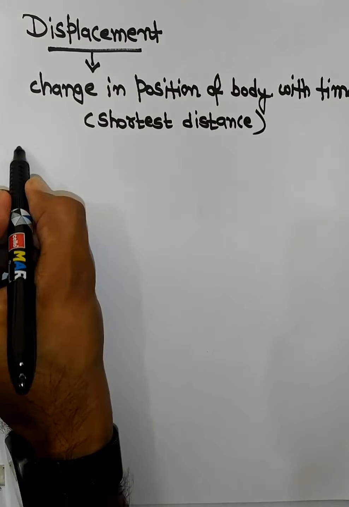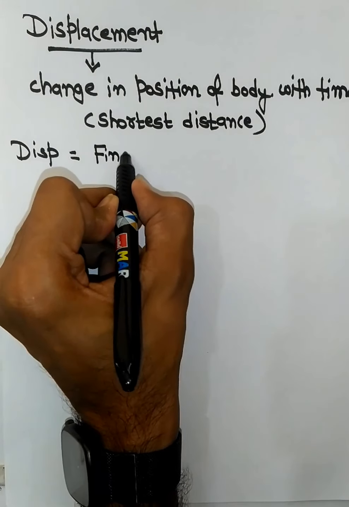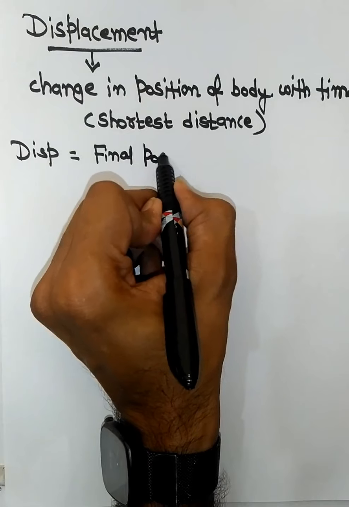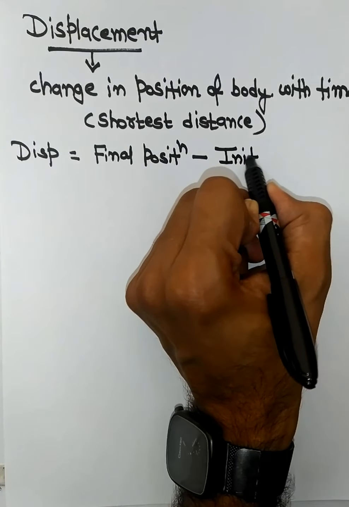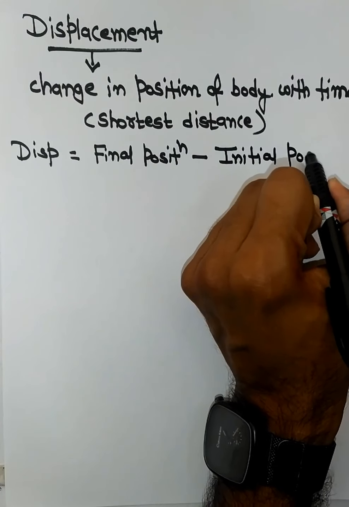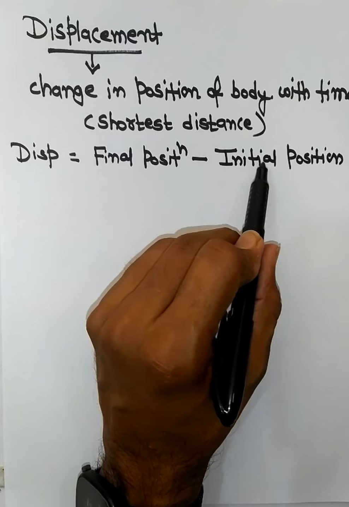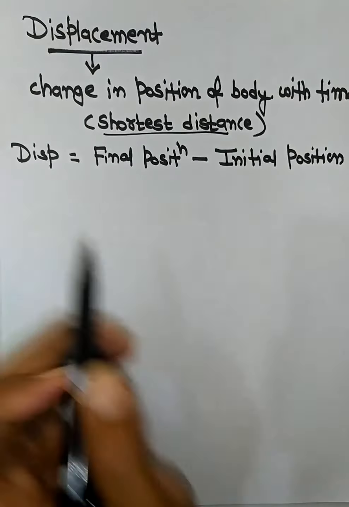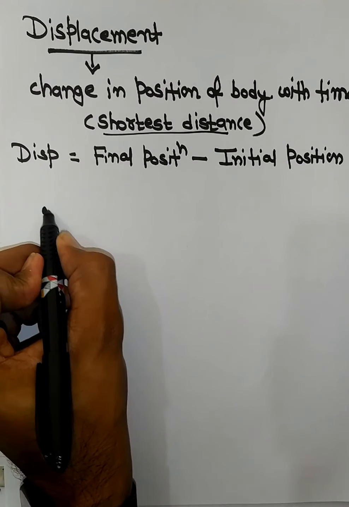So to find displacement, you take the final position where the object has stopped minus the initial position. That gives you only the difference between the final and initial positions, and that will be nothing but the shortest distance. Let us consider an example.